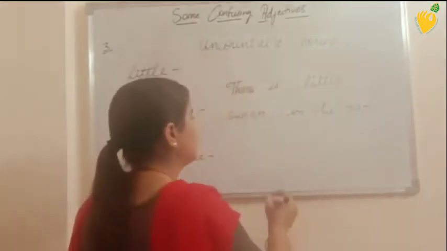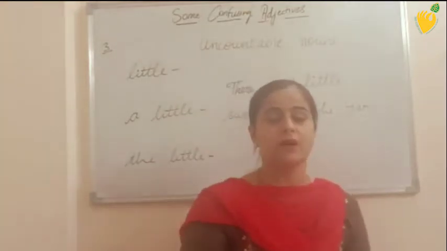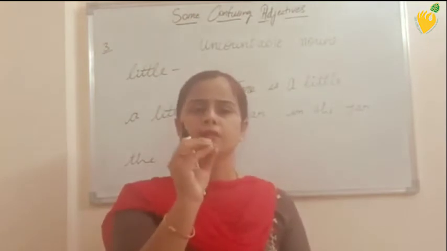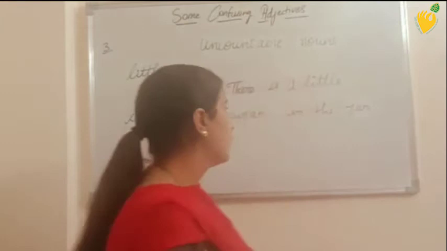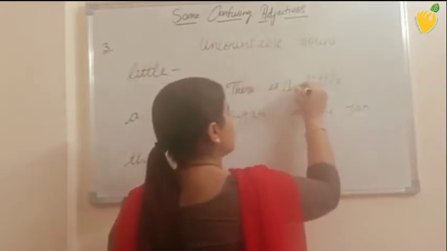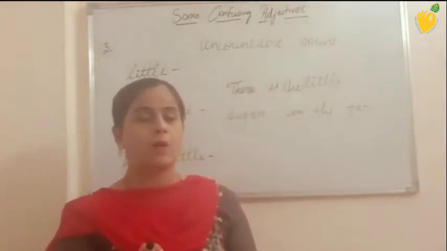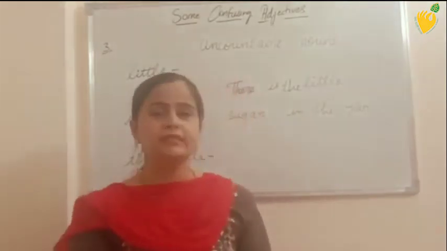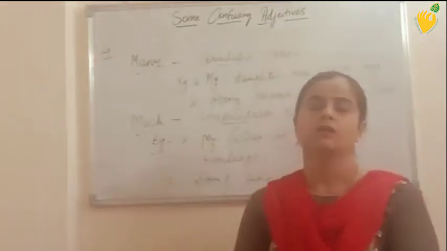But when we write there is a little sugar in the jar, this sentence gives a positive meaning. It means that there is a very small quantity of sugar in the jar. Now if I write there is the little sugar in the jar, it means whatever sugar I was having, that is inside the jar. So basically this is the difference between little, a little and the little.